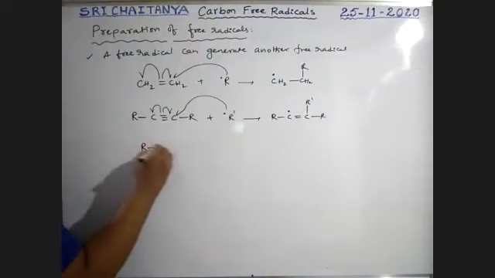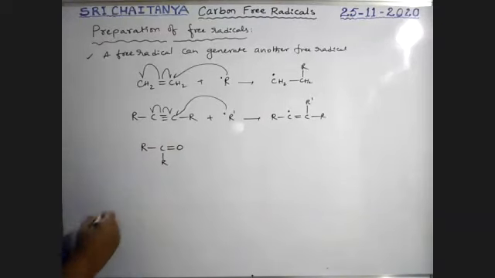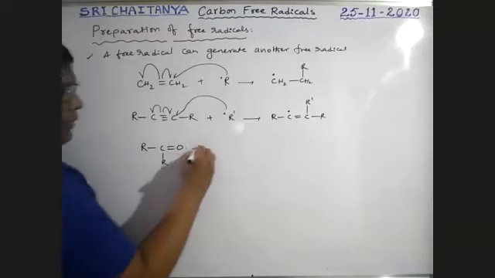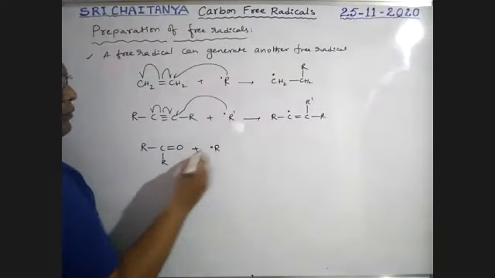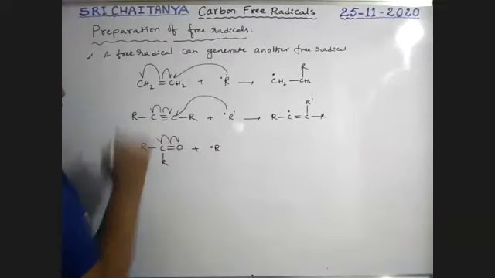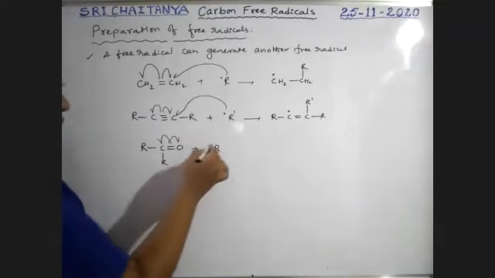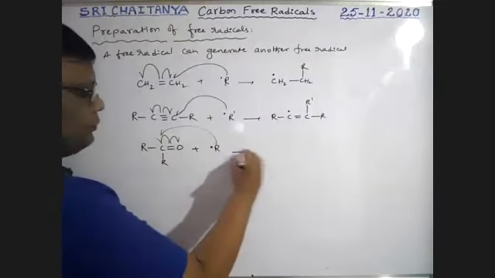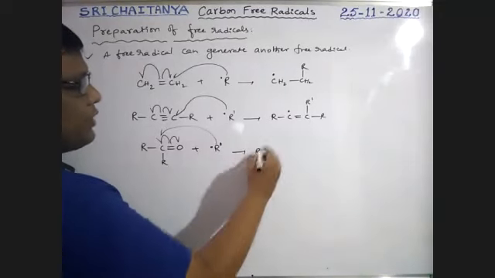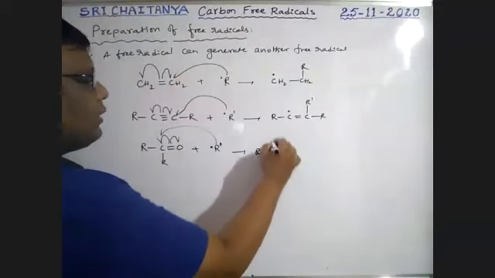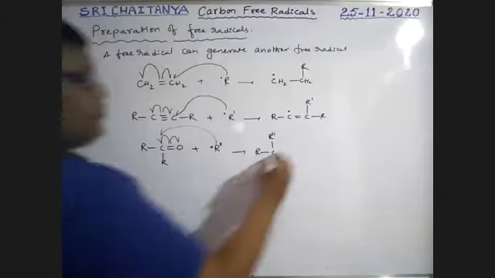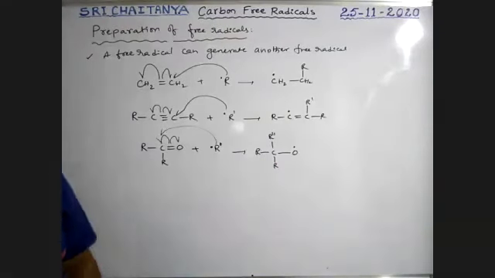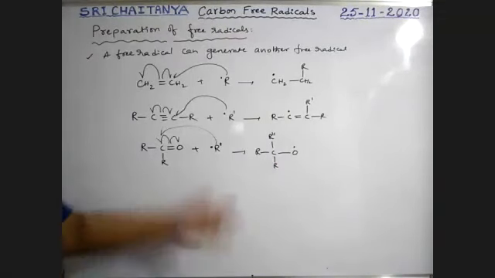Next, R C R double bond O. This is a ketone, boys. So this combines with an alkyl free radical. No doubt, this pi bond half electron, see here, this free radical moves towards the carbon side. That gives R, I'm taking R double dash. R C R R double dash single bond O with an unpaired electron. So oxygen gets an unpaired electron, boys. That is an oxygen free radical.